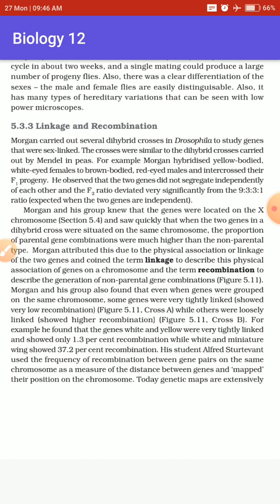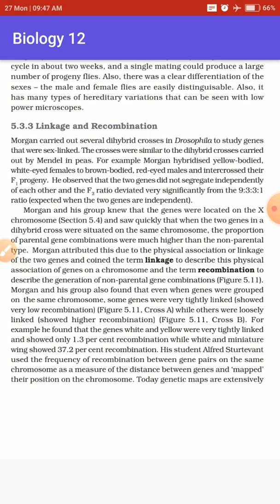Through that, other scientists like Sutton and Boveri included some chromosomal theory along with the Mendelian principles, and provided another theory related to the chromosome.